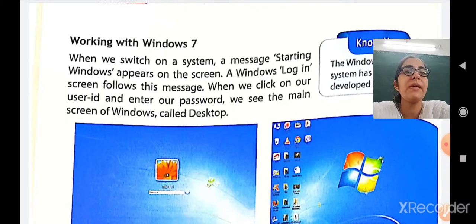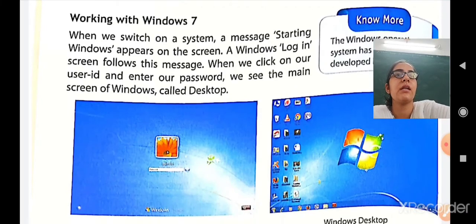Whenever you switch on your PC, the message Starting Windows will appear. Then a Windows login screen will follow. When you click on the user ID and enter the password, you will see the main screen of Windows, which is called the desktop. After that message you have to write the user ID which you have been given, then write your password, and after clicking Enter or the OK button you will see the main screen.